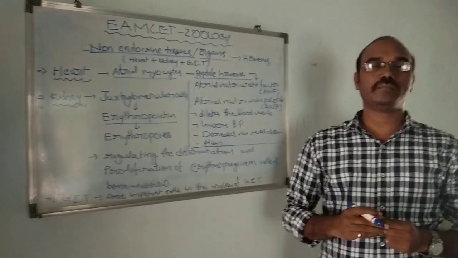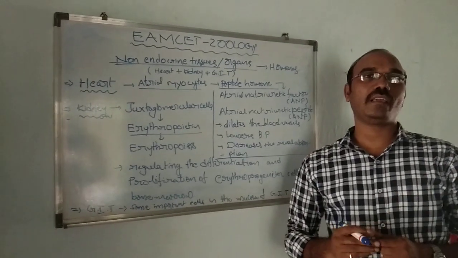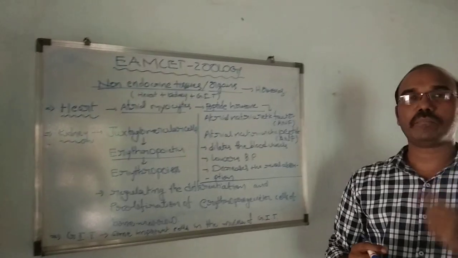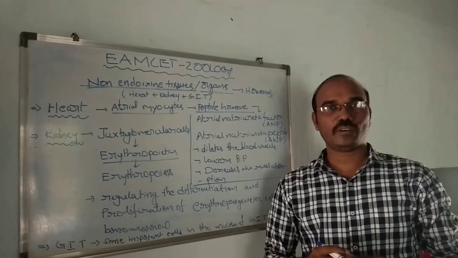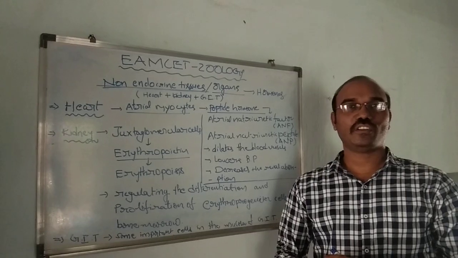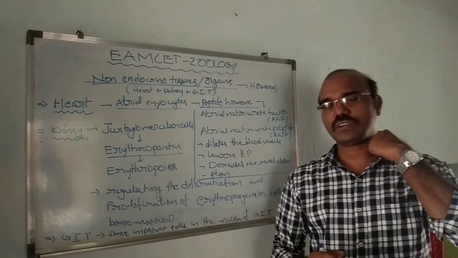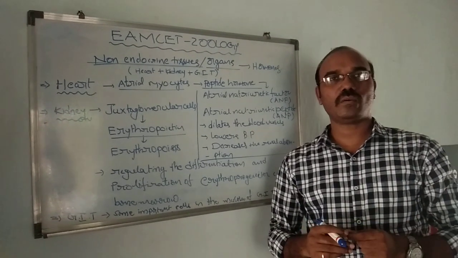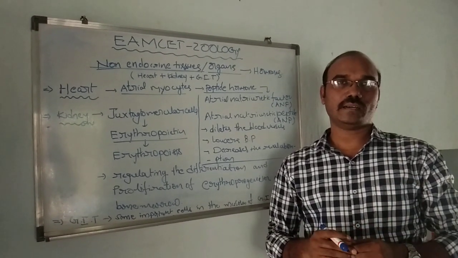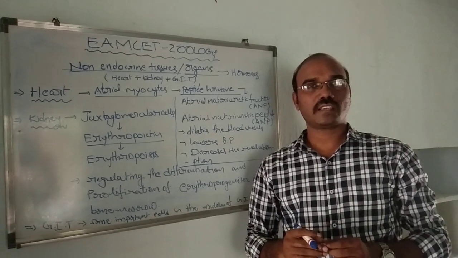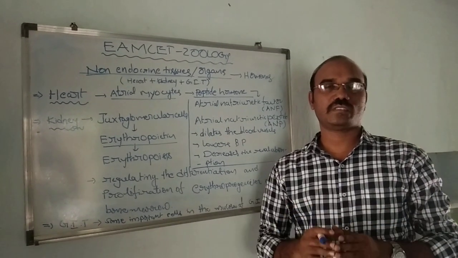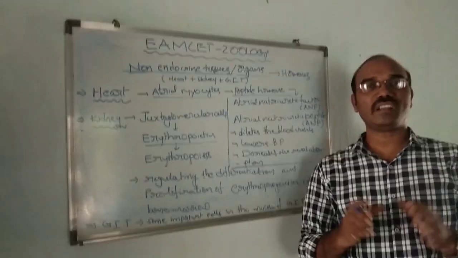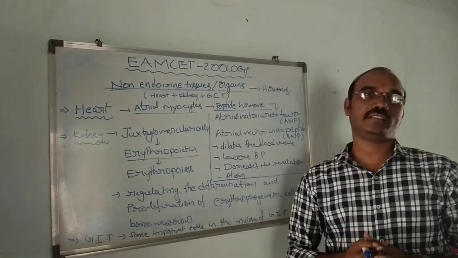This corpus luteum acts like a temporary endocrine gland to produce progesterone. We know the use of progesterone, which helps in the implantation of the embryo and formation of the placenta. This corpus luteum also produces estrogen when implantation of the embryo occurs, I mean, when pregnancy occurs.